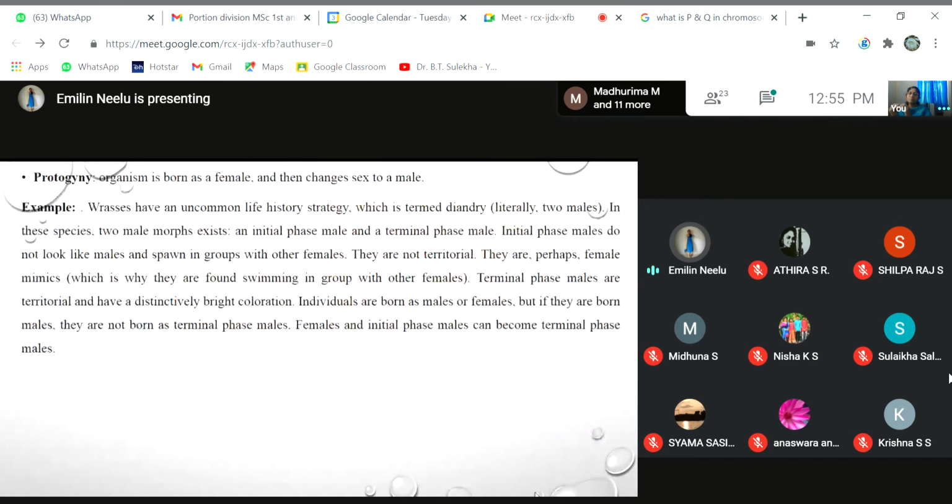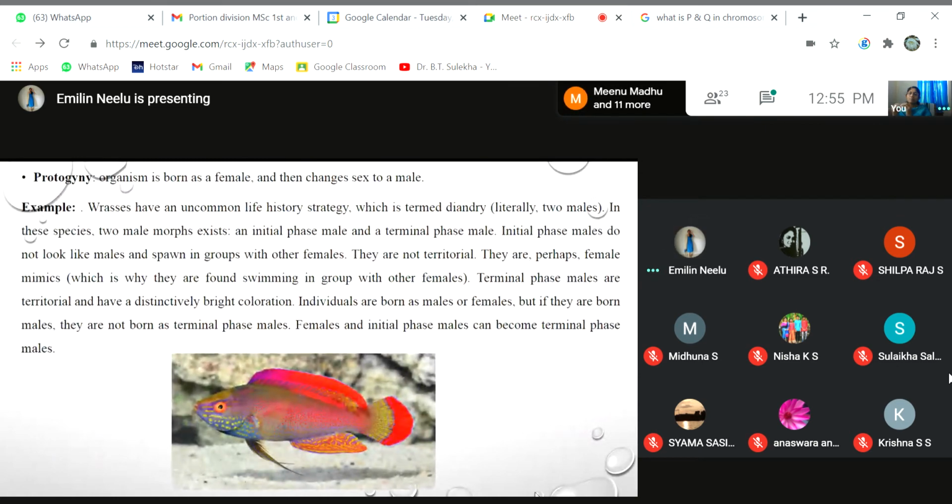Then the next one is protogyny. Protogyny is the opposite of protandry. That is, the organism is born as a female and then it changes its sex into a male organism. As an example, let's consider the case of wrasses. Wrasses are bright colored fish, and here we can see the image of a wrasse. Wrasses actually have an unusual life history.